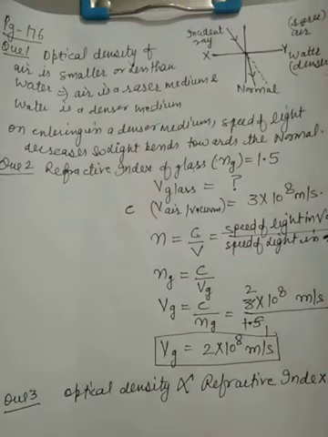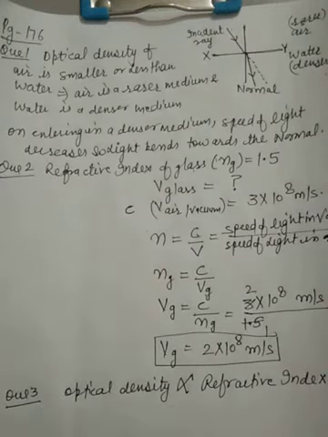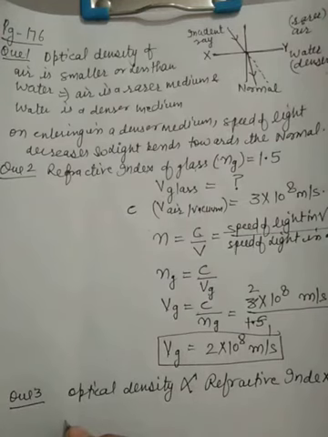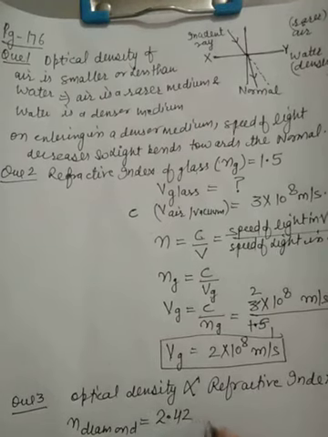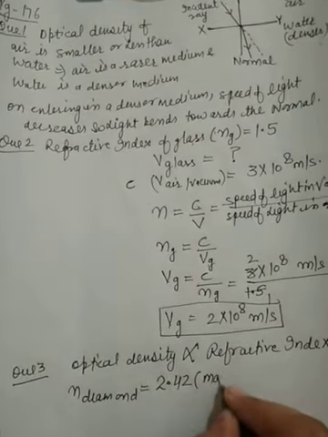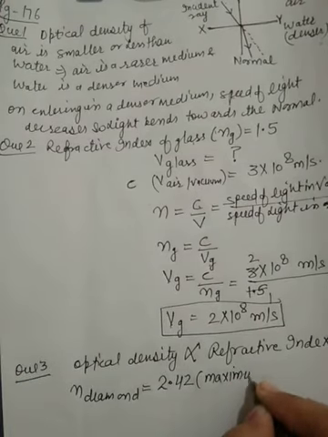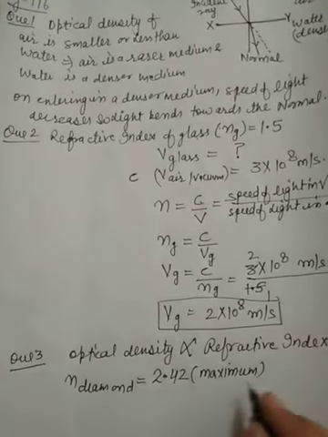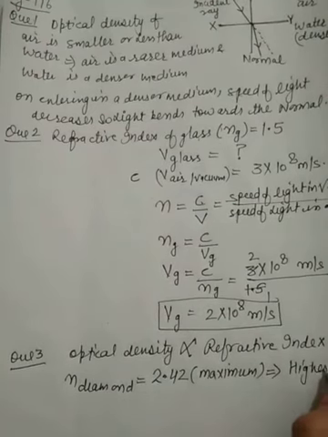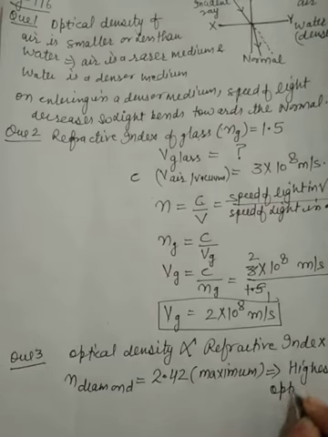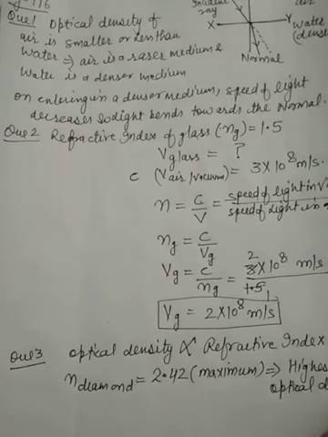So in the given table, diamond has maximum optical density because the refractive index of diamond, 2.42, is maximum. If the refractive index of diamond is maximum, it has the highest optical density.